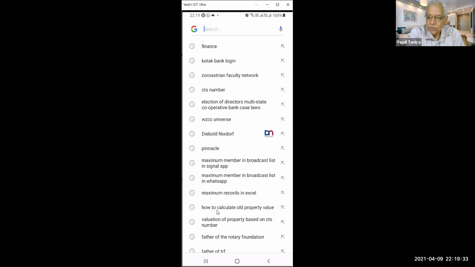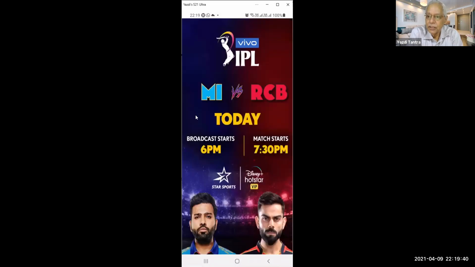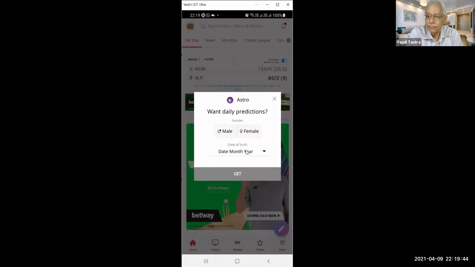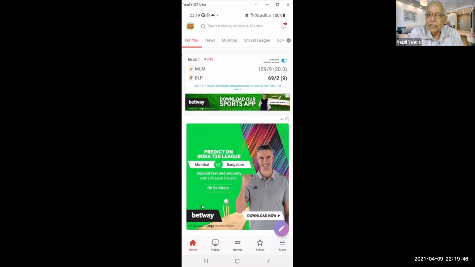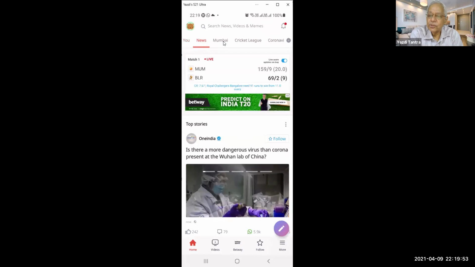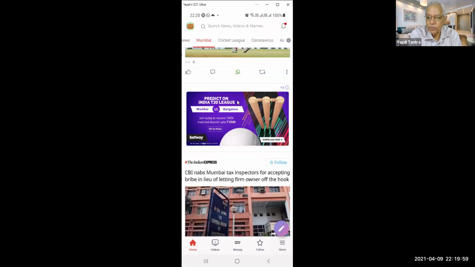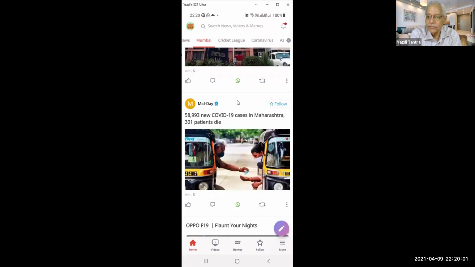Similarly, I looked for another one, and that is Daily Hunt. Daily Hunt is another news app which I like. It gives me a huge app. Again, similarly, for you, news, it gives you city-wise news also. So I am in Bombay, so I can look at Mumbai, and these are the news from Bombay only.